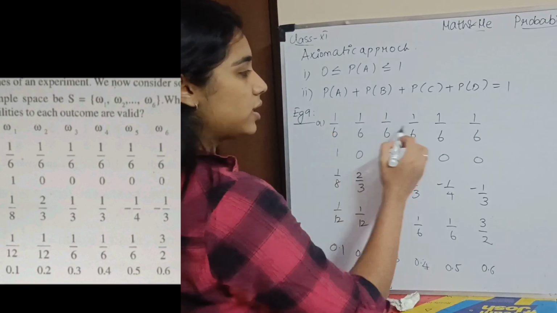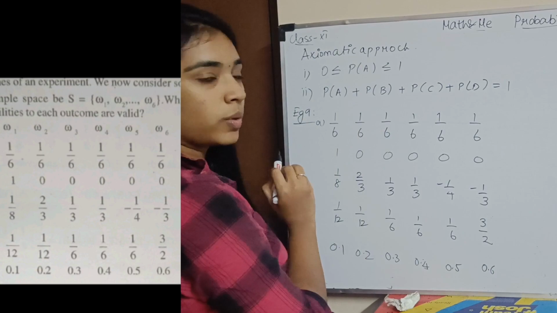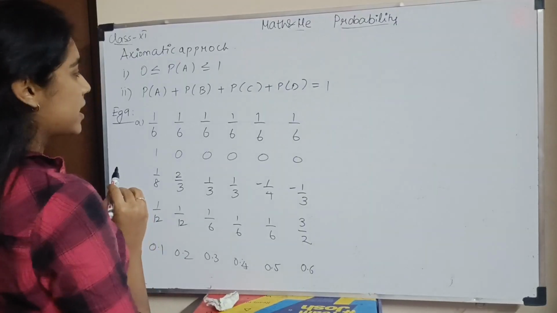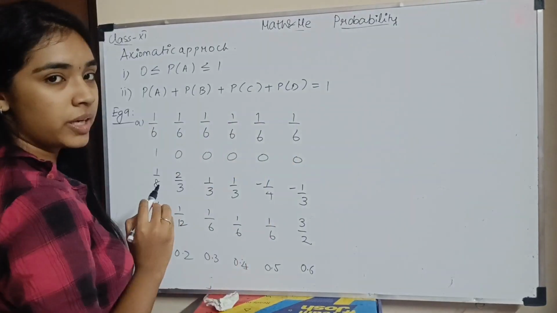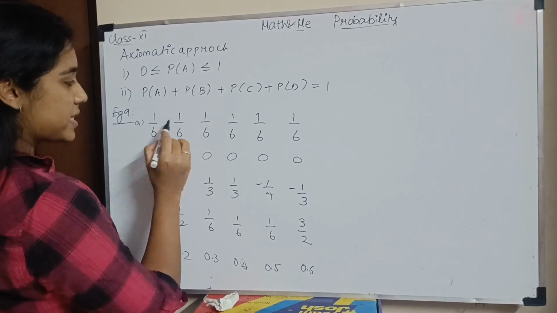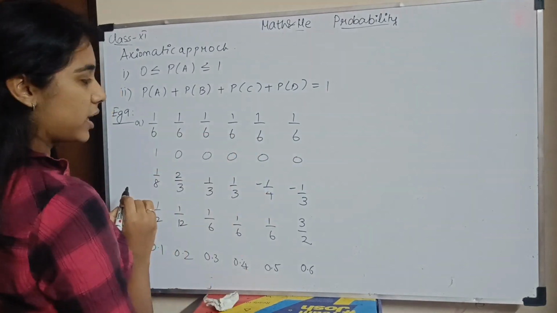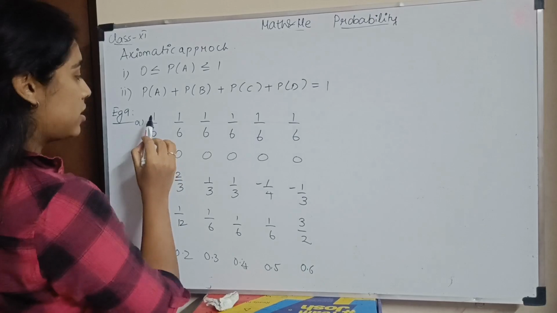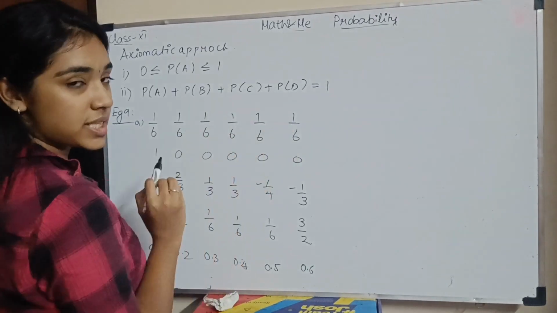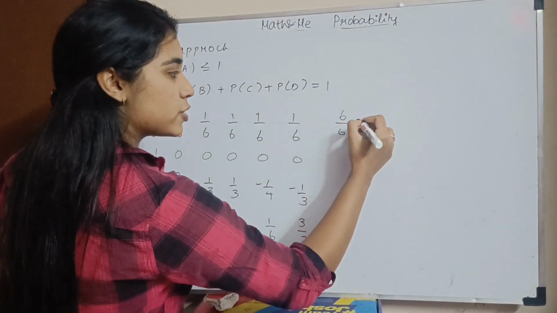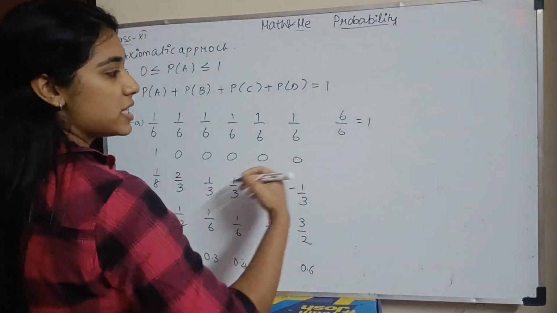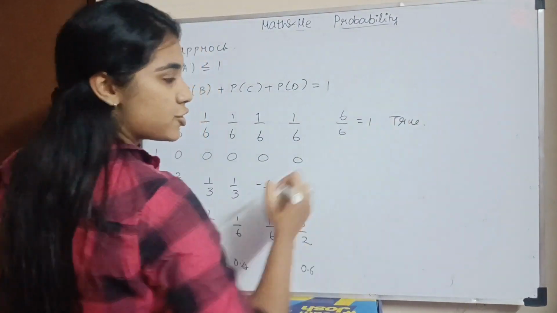You see that all the probabilities are between 0 and 1. So the first condition is satisfied. What is the second condition? The sum of all probabilities should be 1. So here, if we add 1 by 6 plus 1 by 6 and all the rest, what will I have? I have a common denominator. 1 plus 1 plus 1 plus 1 plus 1 plus 1, 6 times added, you'll get 6 by 6, which is 1. So the sum of all probabilities is 1. So the first case is true.